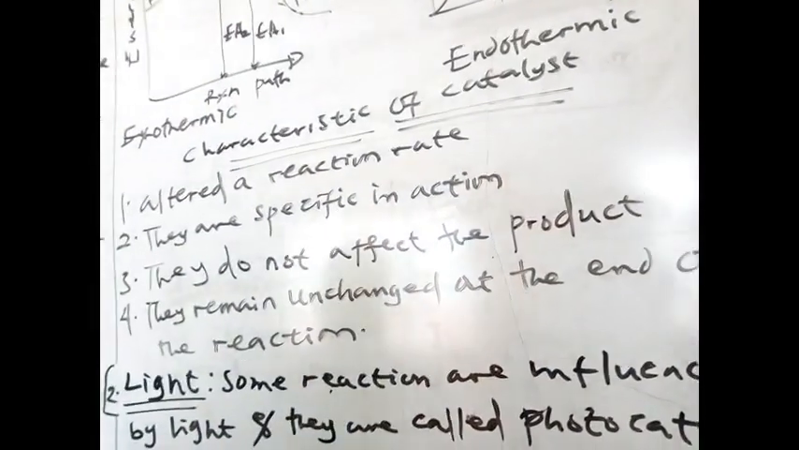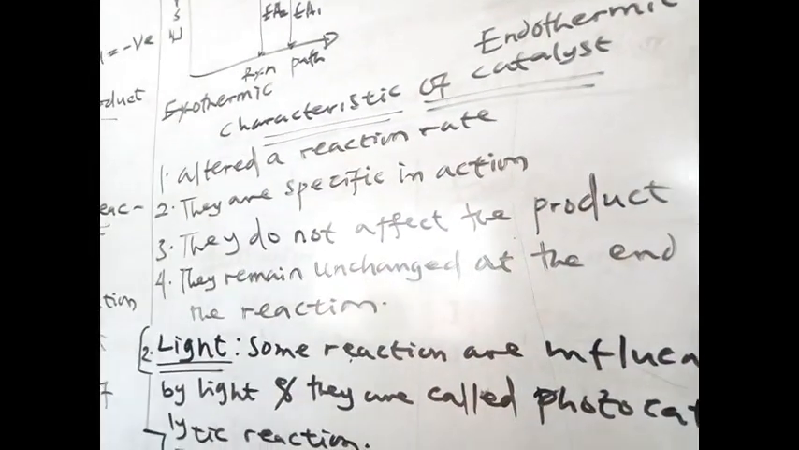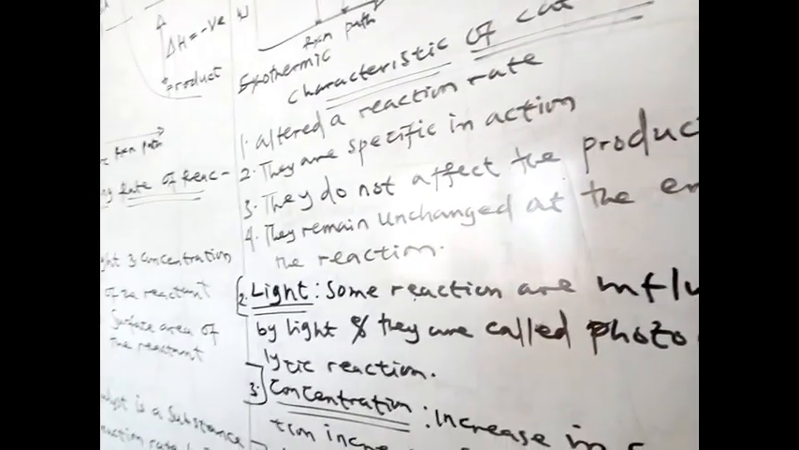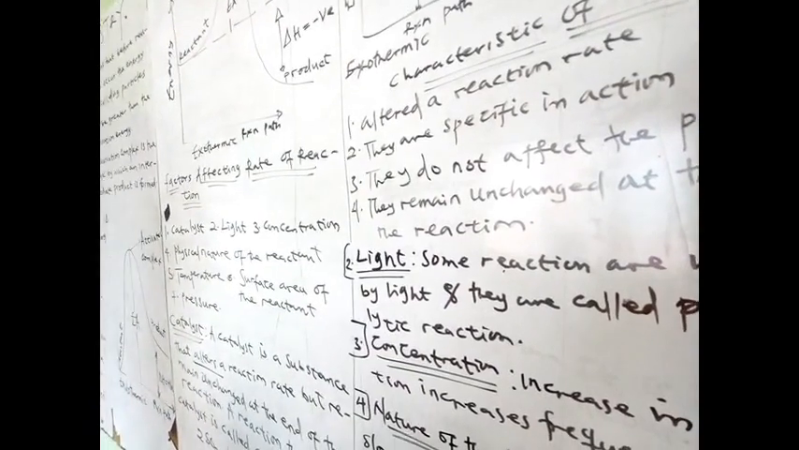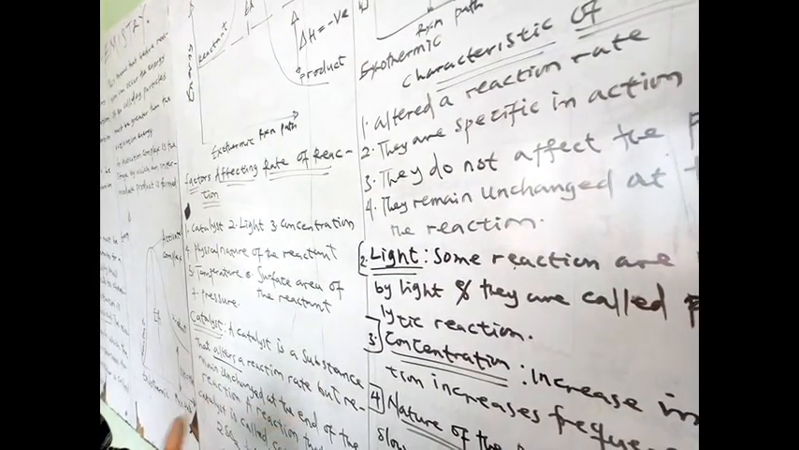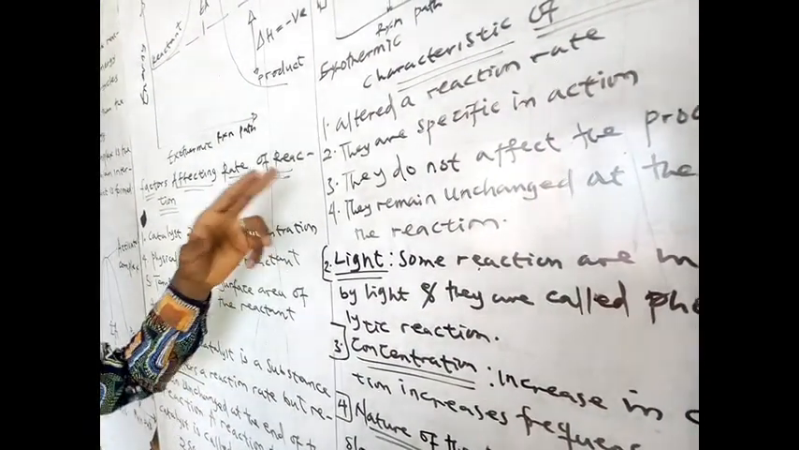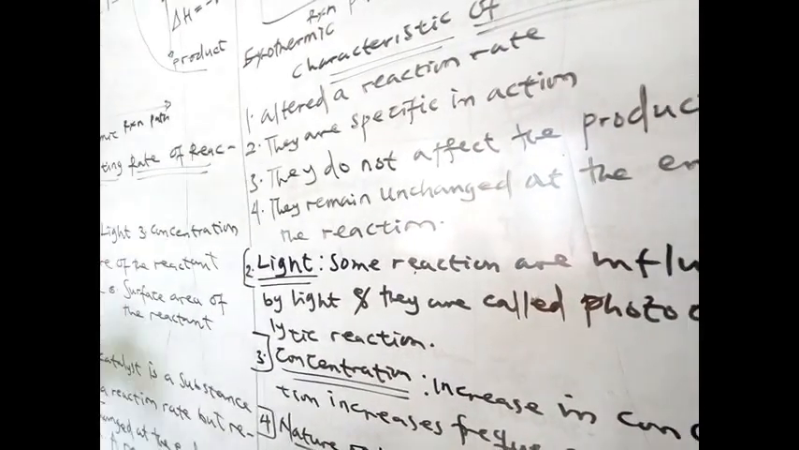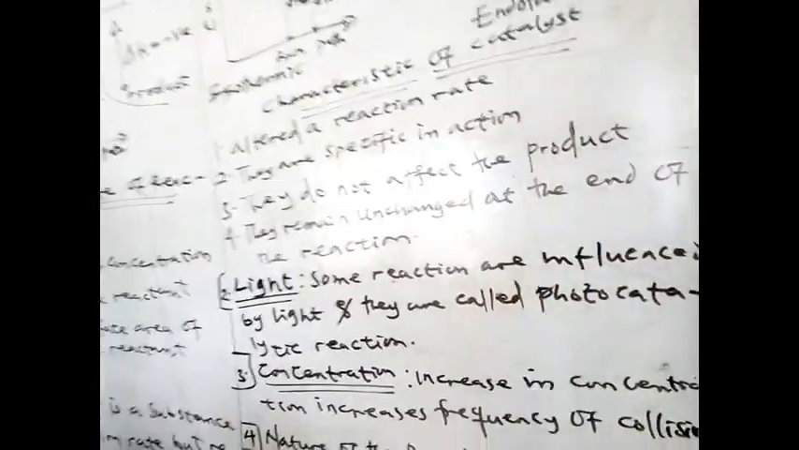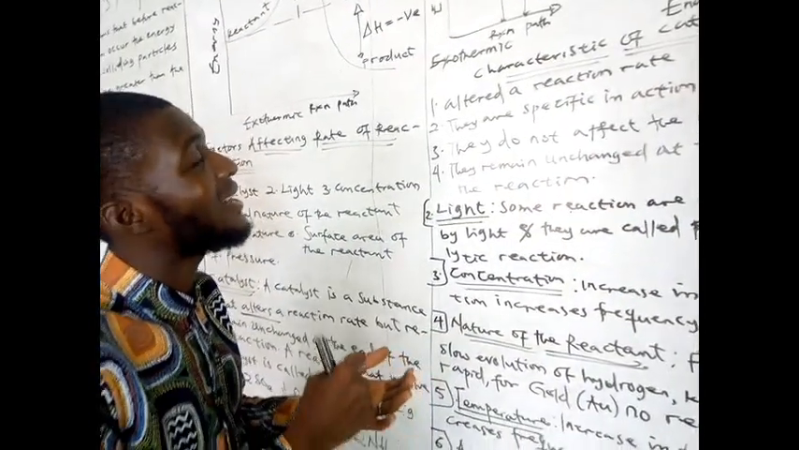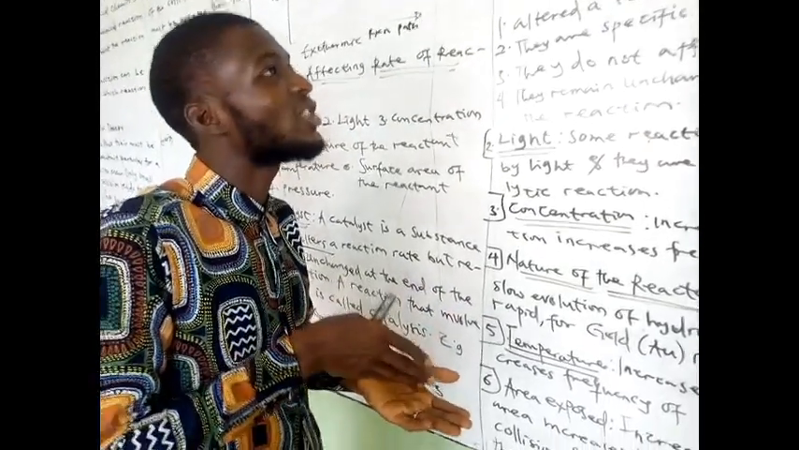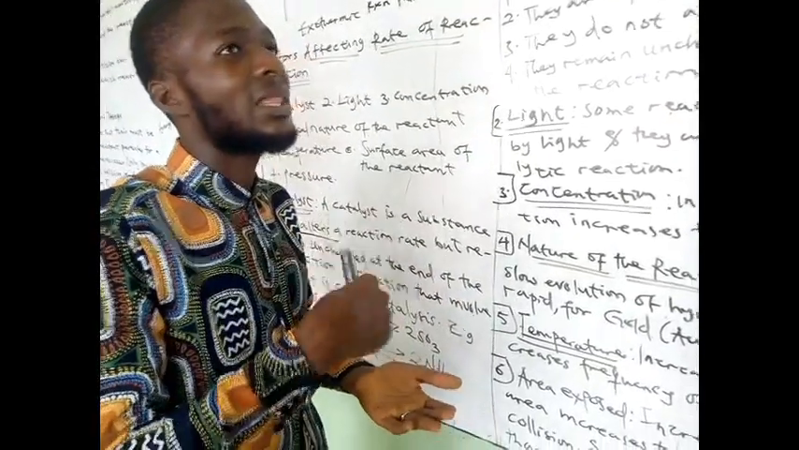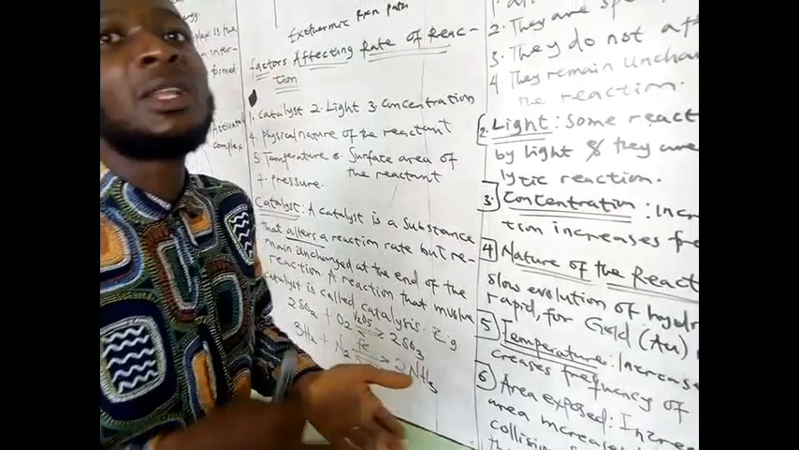Now there are some characteristics of a catalyst. Number one, a catalyst alters the rate of reaction; it can either speed it up or slow it down. Number two, they are specific in reaction. Yes, the kind of job a catalyst will do in a reaction is what it will do in that reaction. It does not do more than that.